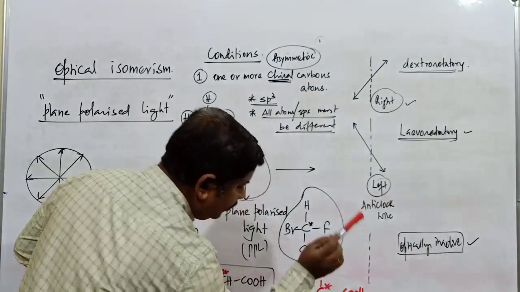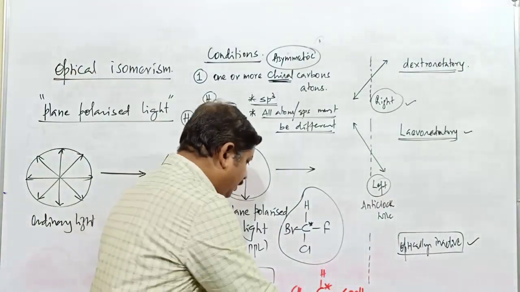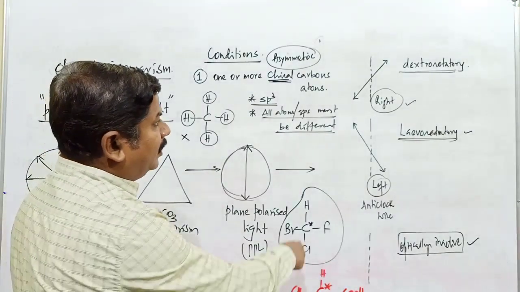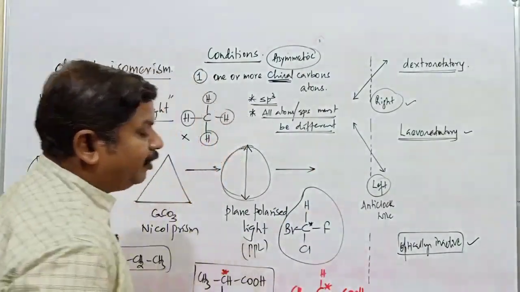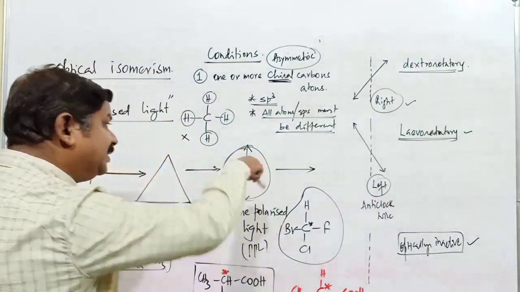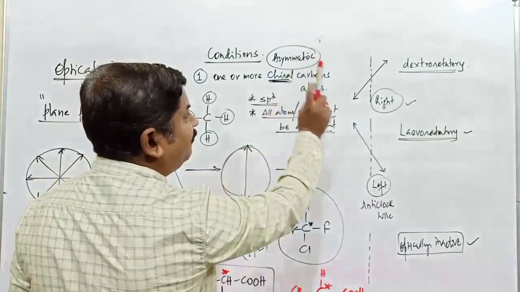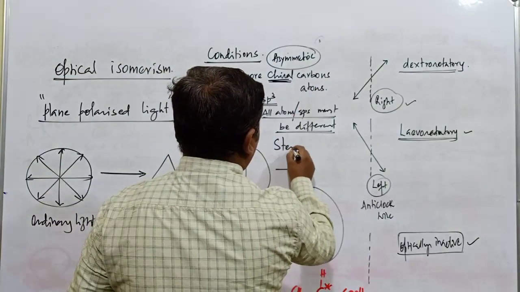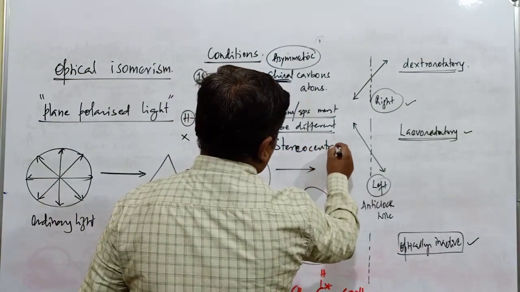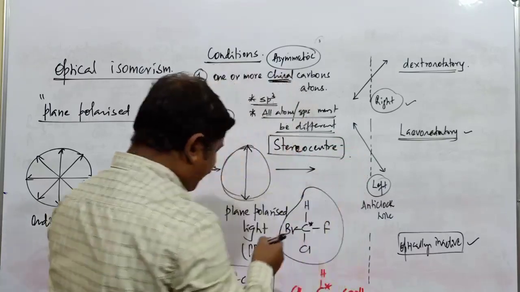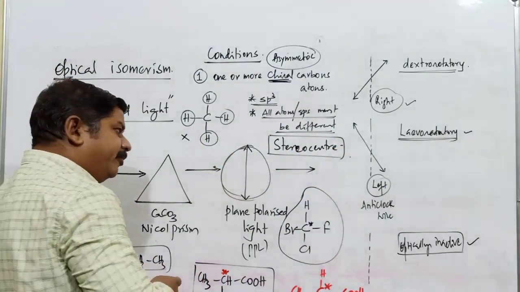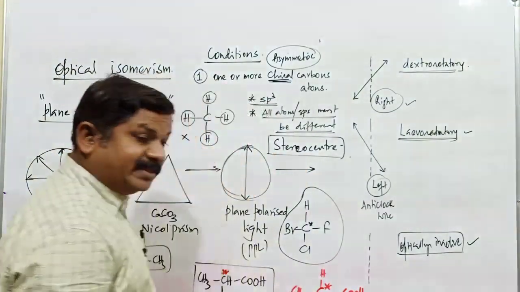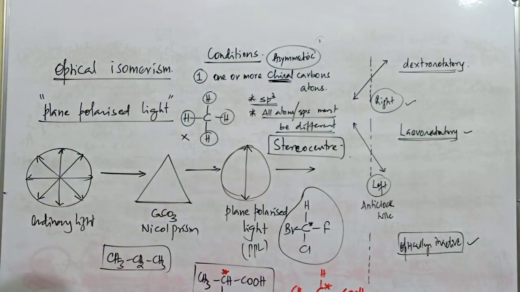Wherever one or more such chiral carbon atoms are present in the compound, those compounds can exhibit optical activity in the particular case. Such compounds are said to be optically active compounds, provided they satisfy the next condition. So this is about the presence of a chiral carbon atom or asymmetric carbon atom. A chiral carbon atom is also referred to as a stereocenter. According to stereochemistry, stereocenter. If you refer to the NCERT book, there also they have mentioned the presence of a stereocenter or chiral carbon atom, which is a necessary condition for a molecule to exhibit optical activity.